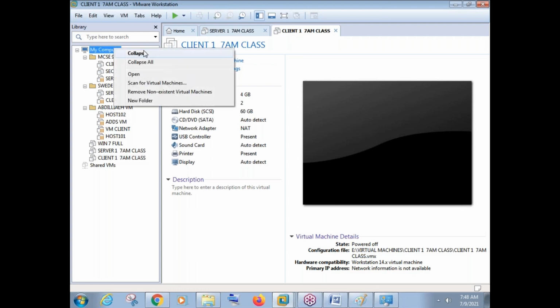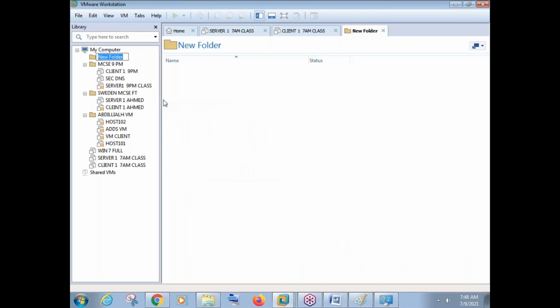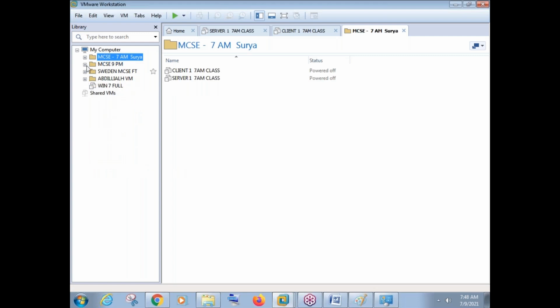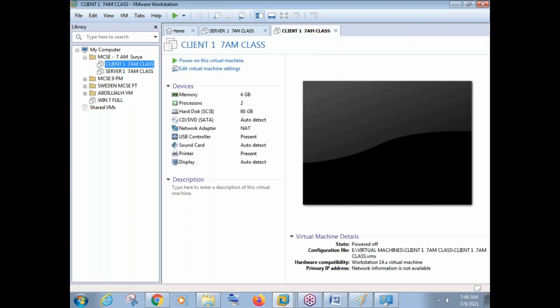Okay, I'll just right click on my computer. I'll create a folder here, like say MCSE. Sorry, I'll just select a name because I can identify the class. And 7 AM. Okay, fine. Now I'll just take these 2 machines here, drag and drop here so that it is more organized. So next time when we come here, we can just expand our machine and power on the machines and use these machines for our lab purpose.